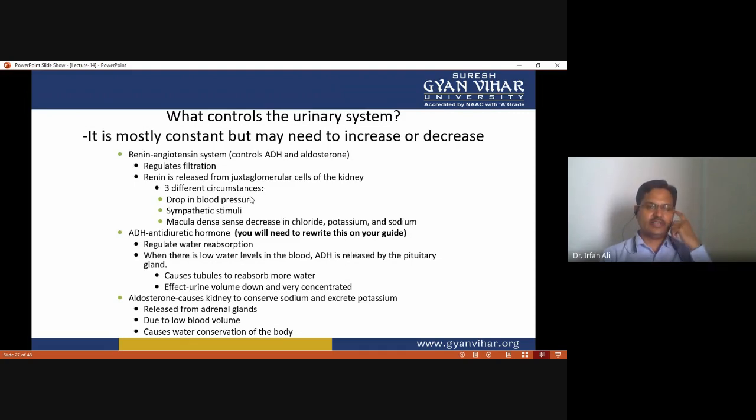Another system is ADH, antidiuretic hormone.